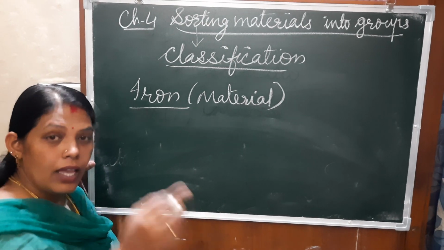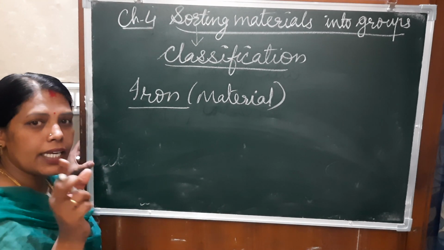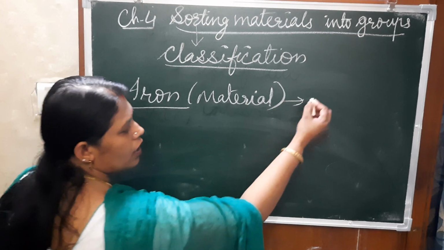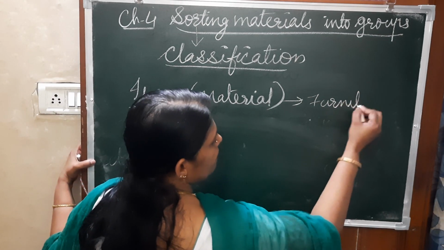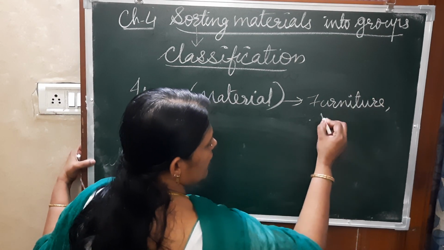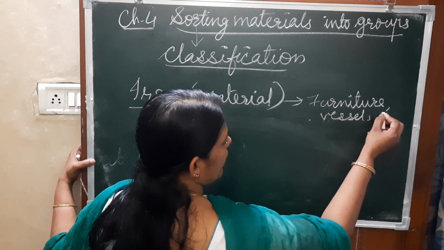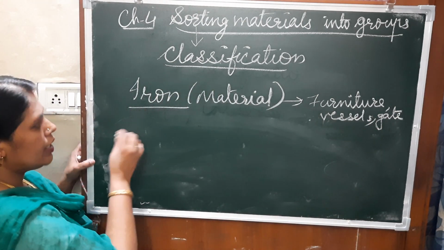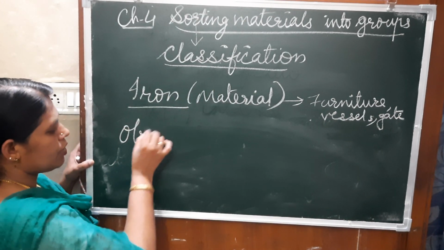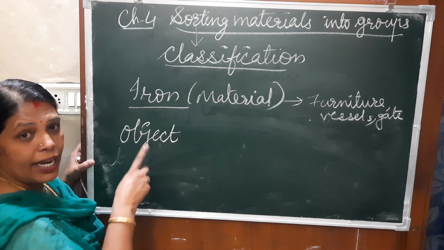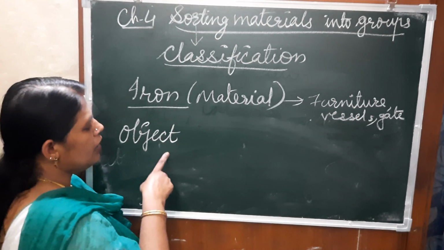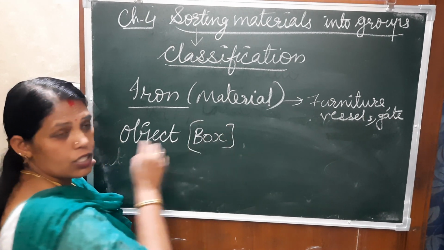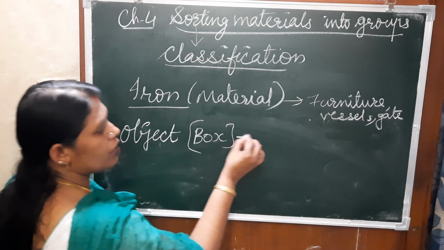In the same way, one object can be made of different materials. Now you have understood this one. For example, if I talk about a box, this box can be made of different materials.